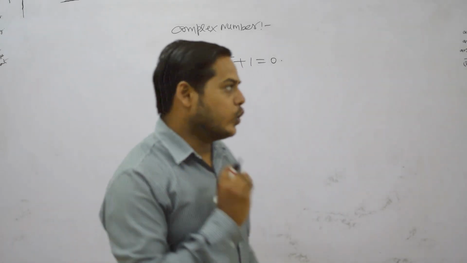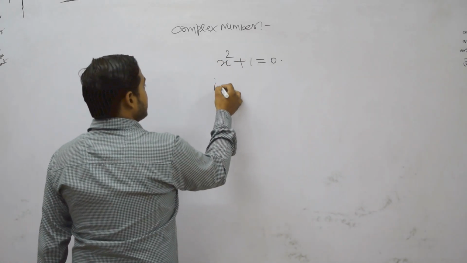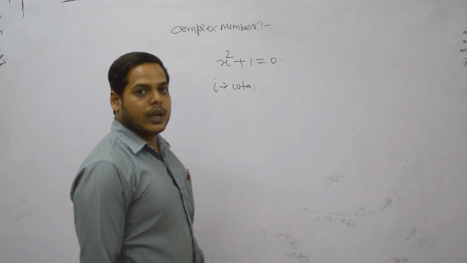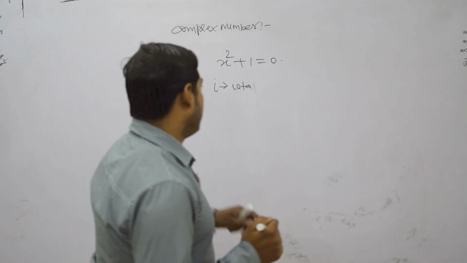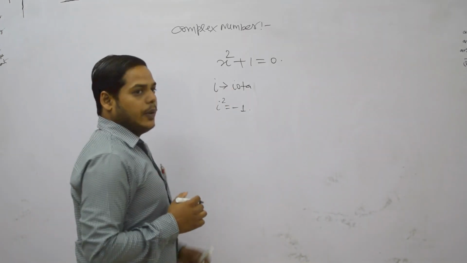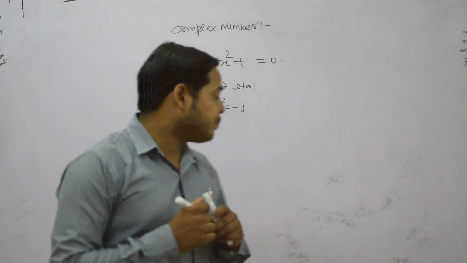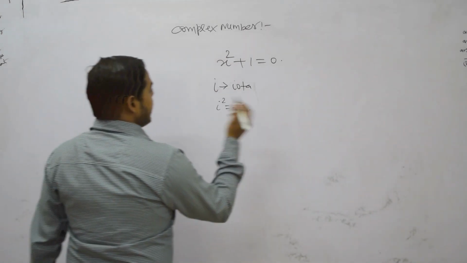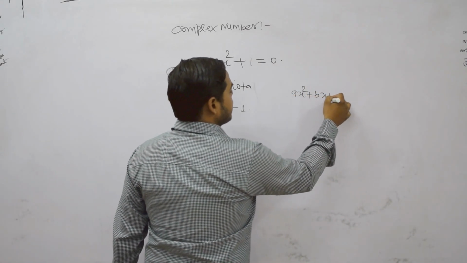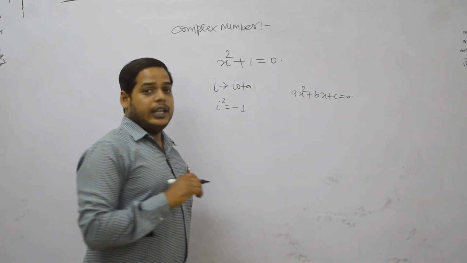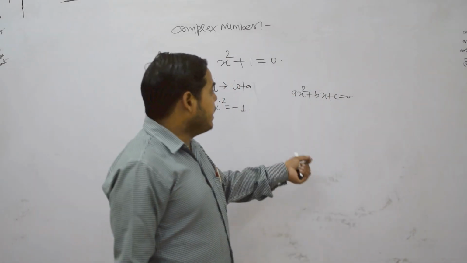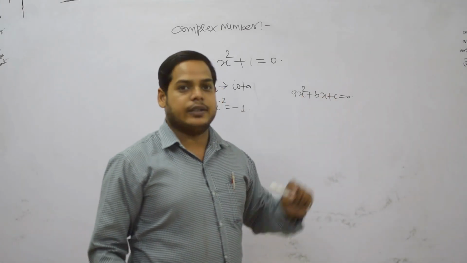I will first introduce a number i, which is called iota, which satisfies this. The number i whose square is equal to -1 was given by Euler first of all. And if we take any equation, suppose ax square plus bx plus c equals 0, maybe there is no real number for which this is valid.